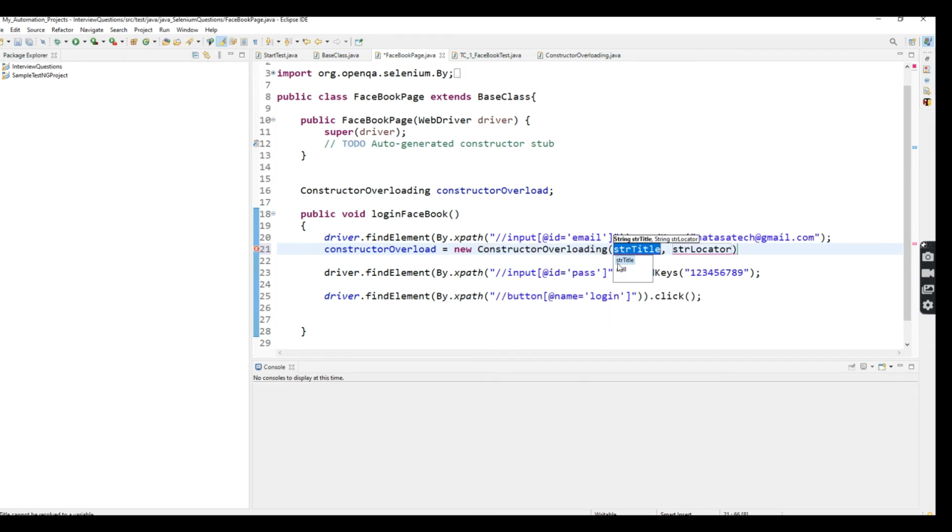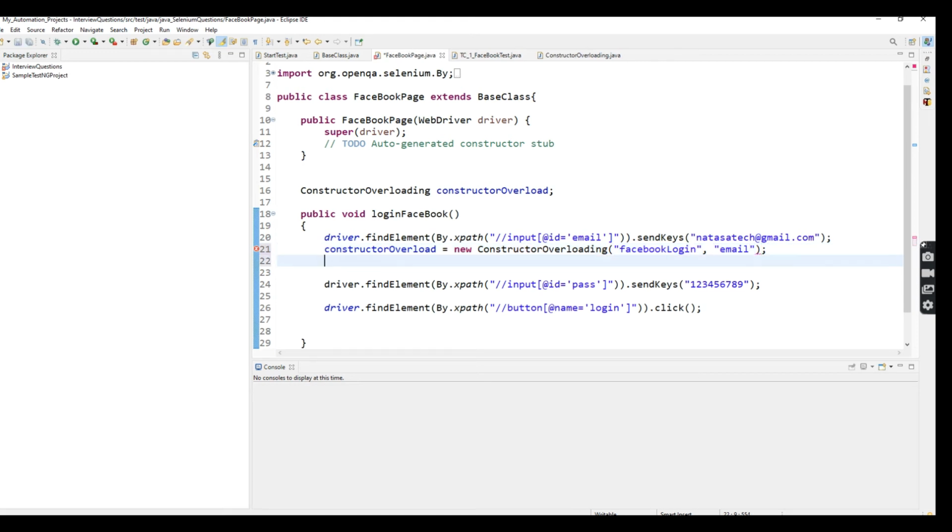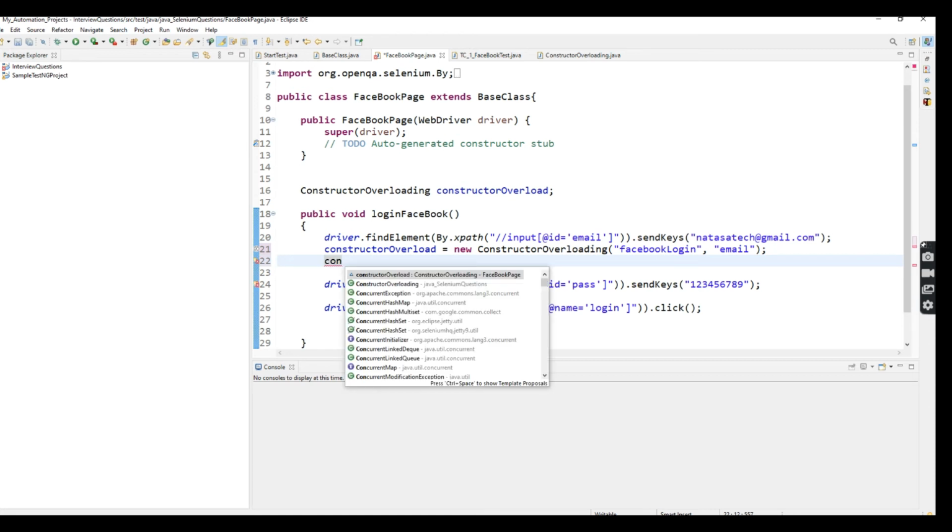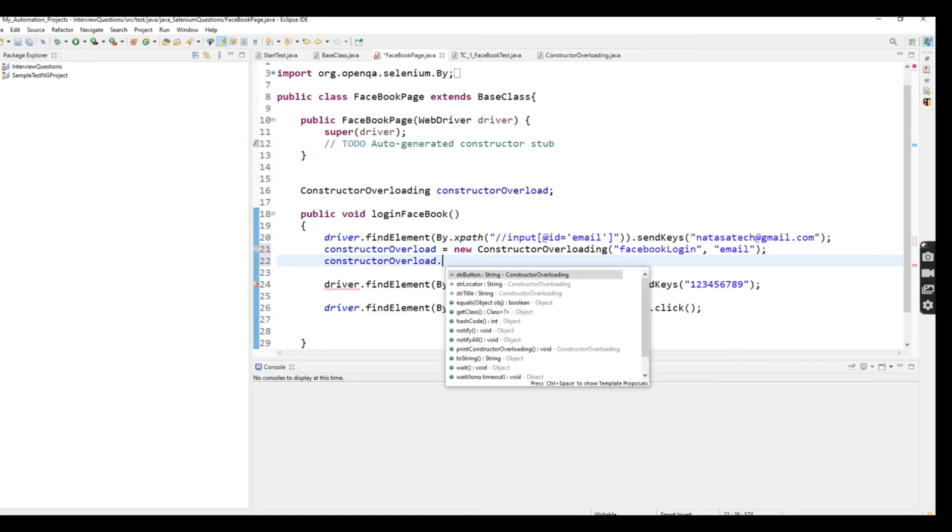Here I'm passing Facebook login as the title, and for the locator, email only is the locator, right? So I'm just pausing here. Then I'm going to print the statement: the constructor overloading object dot, what is the method name, printConstructorOverloading.